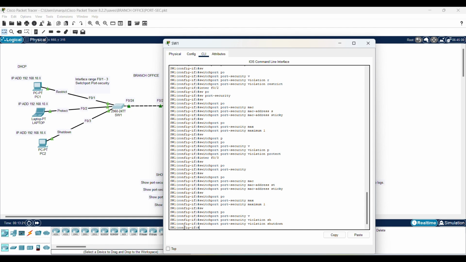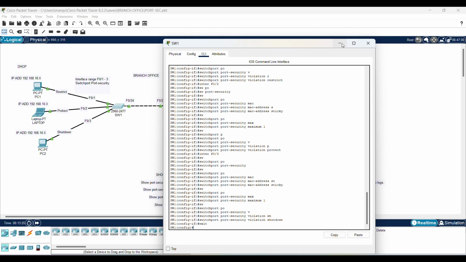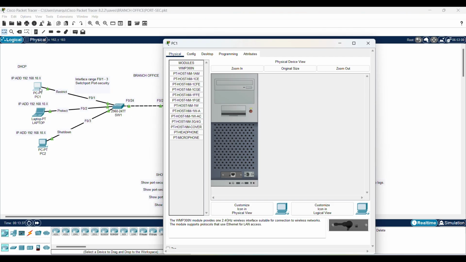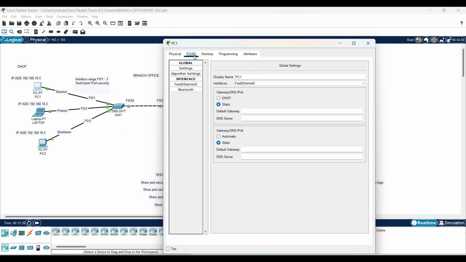Okay, now let's play with this stuff here. Everything should be working fine. Let's make sure DHCP is working. So if you see these IP addresses, they don't have IP addresses because the DHCP did not give them one yet. So let's go ahead and make sure they get one. So when you configure your DHCP, if you don't do it on static, you can do this, DHCP, and automatically it should give them an address.